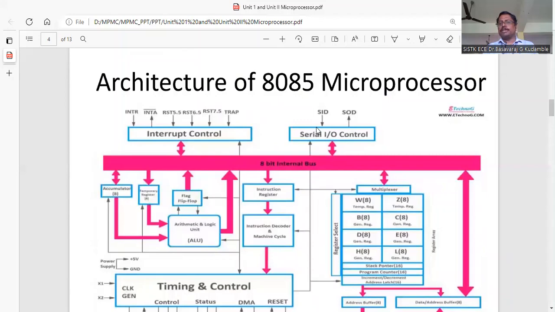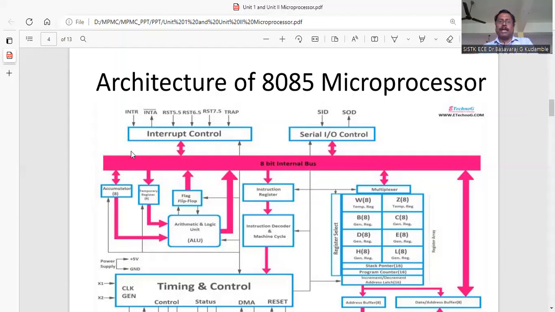This is a control device used to convert 8-bit data to bit-by-bit serial form, parallel to serial. Here the data can be transferred from the processor to another device in serial form through the line SOD, meaning each time 1 bit is transferred. It also receives data in serial form through the line SID, serial input data.